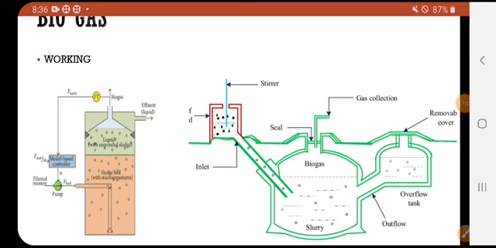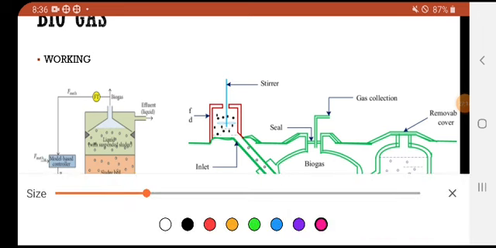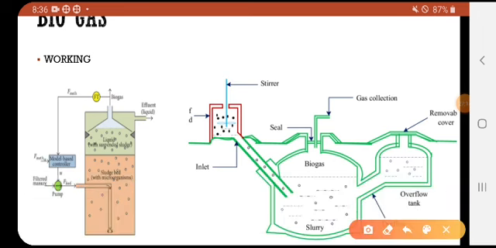So the mixture comes to the reservoir. Mixture comes to the reservoir from this inlet pipe.